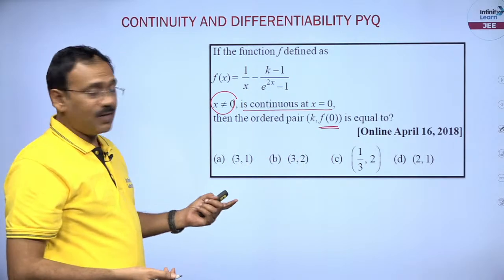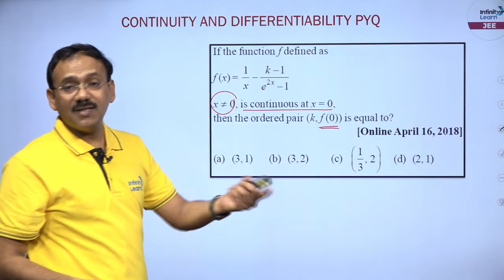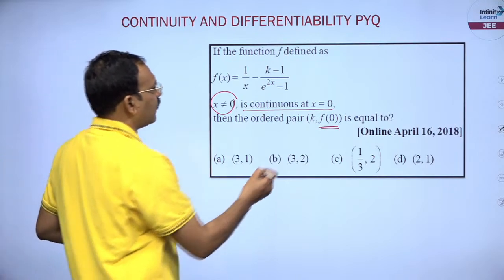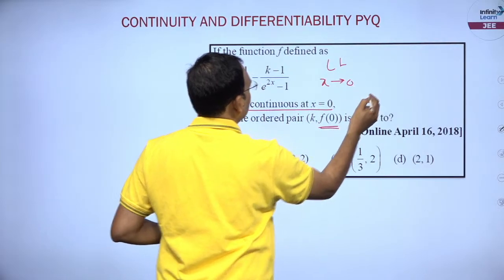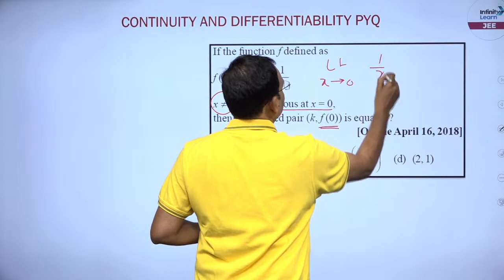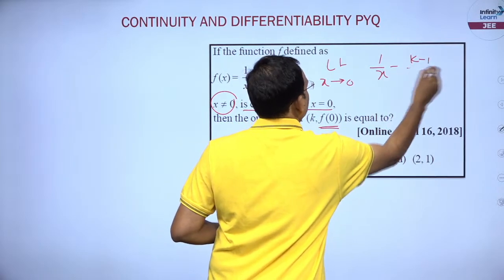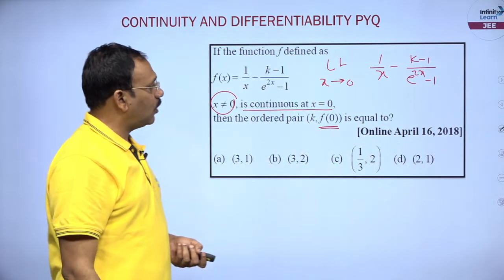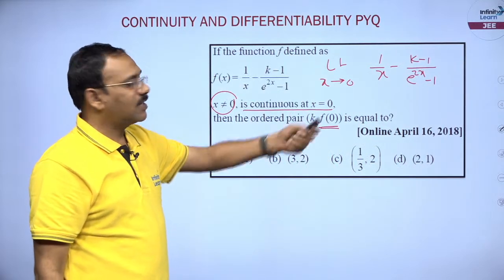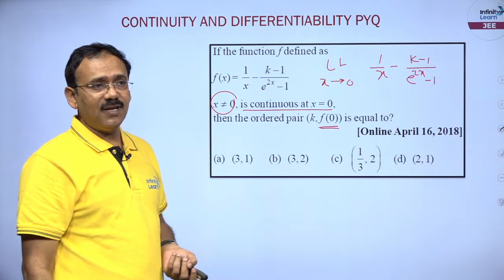f of 0 is nothing but the limit as x tends to 0, because he said continuous. So, you just find, dear students, the limit as x tends to 0 of 1 by x minus k minus 1 by (e power 2x minus 1). You can't apply 0 directly, because you may get infinity by infinity or something.